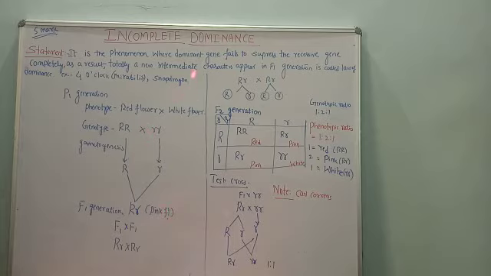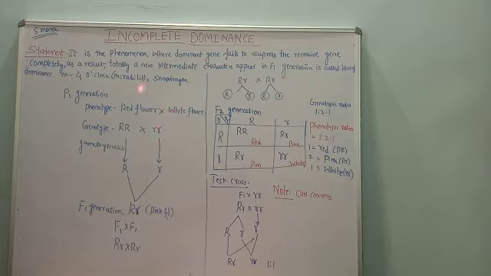In a heterozygous condition, when the alleles are together, the dominant allele fails to suppress the recessive allele completely. As a result, both alleles, capital R and small r, are expressing together. Hence this law is called incomplete dominance.